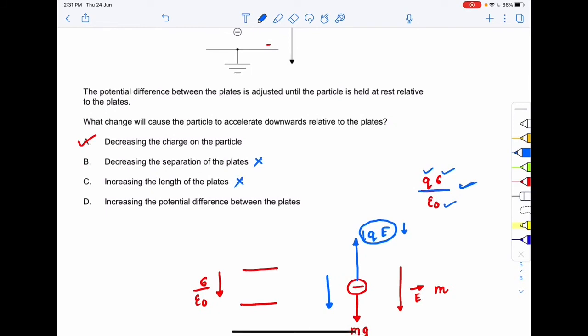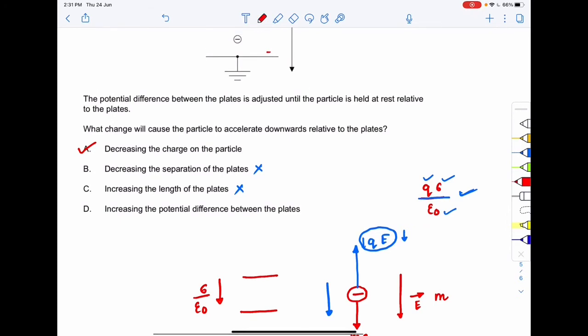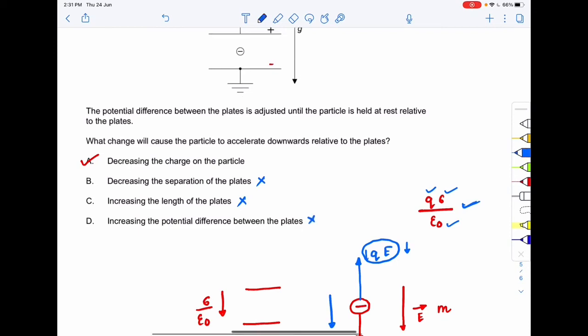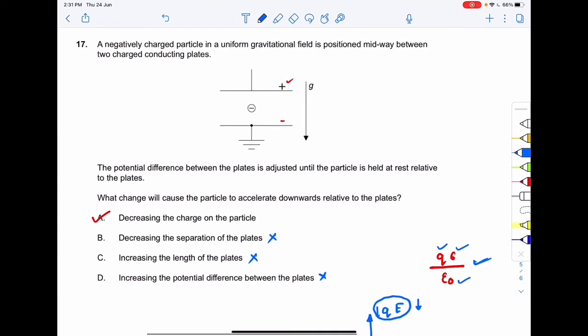Increasing the potential difference between the plates. If I increase the potential difference between the plates, will the force that is acting upward change? No, it will not change, right? So this will also be incorrect. So the correct option to your question number 17 will be option number A.